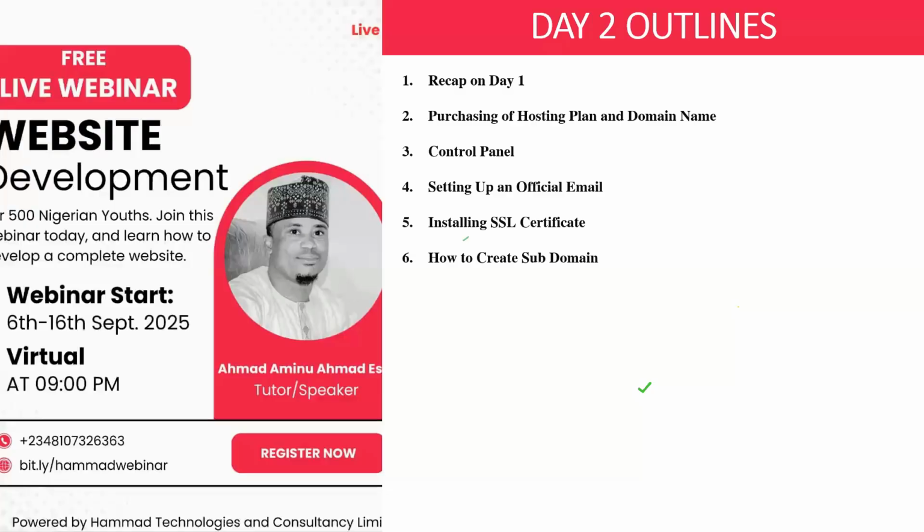And please take note, whatever we did on the main domain, that is creating and installing the SSL certificate, creating the official email, and installing the CMS, is the same thing we apply on a subdomain. Please take note of this. Even if I forget to tell you this, you should take note of it.